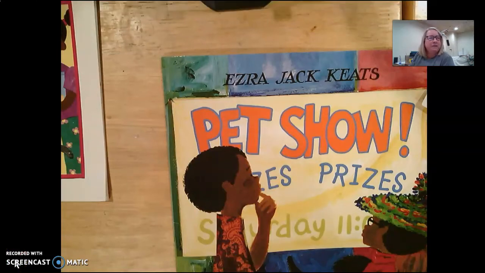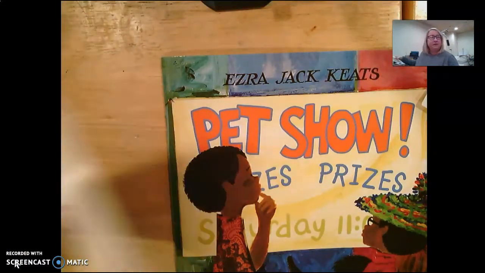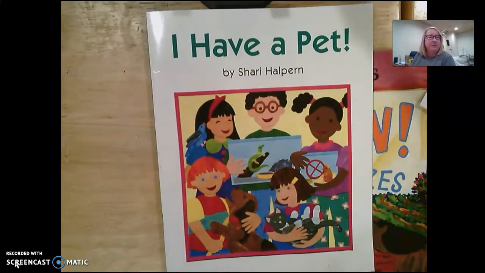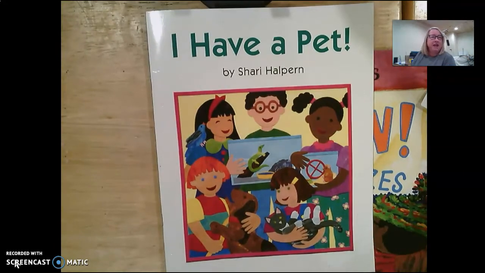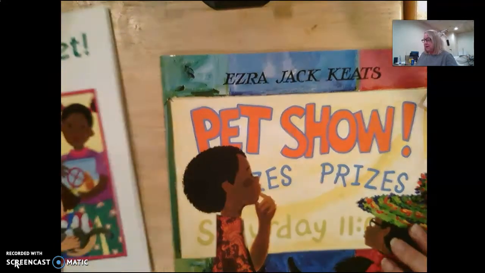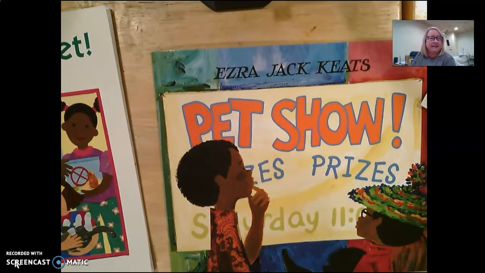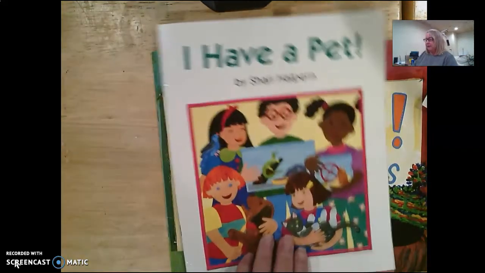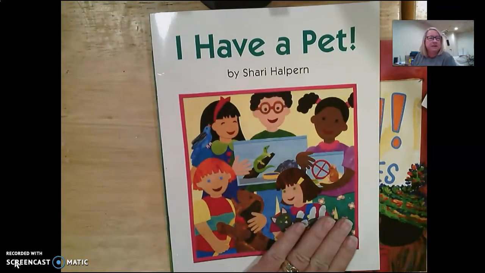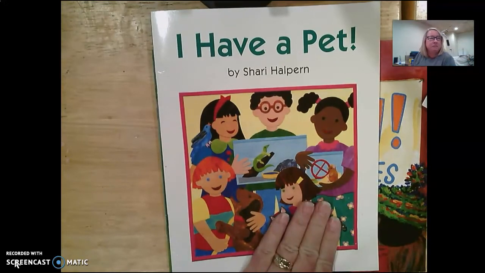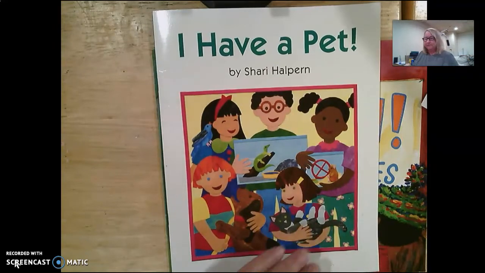We're going to do a Venn diagram on the two stories that we read this week. The first story we read was I Have a Pet by Sherry Helpin, and the second one was Pet Show by Ezra Jack Keats. The first one that we read was about a story of children going to a pet show and showing their pets to a judge.